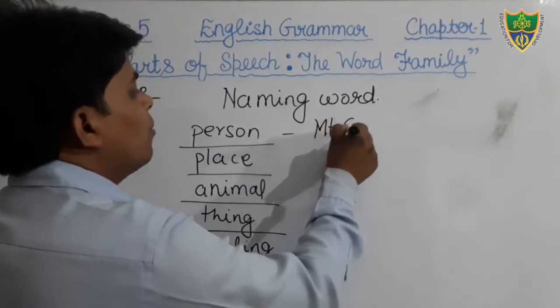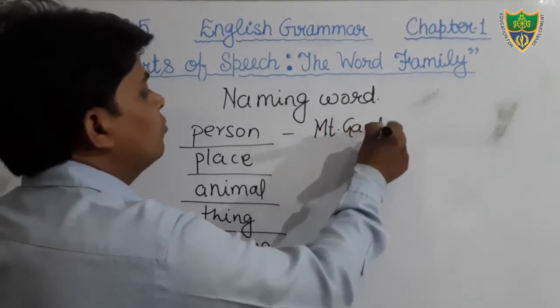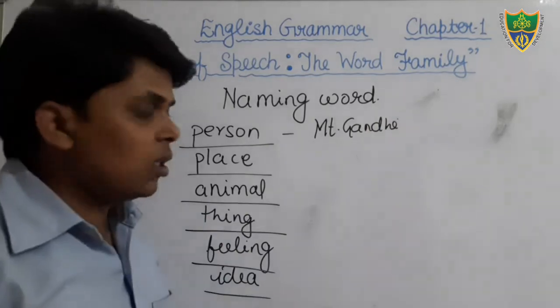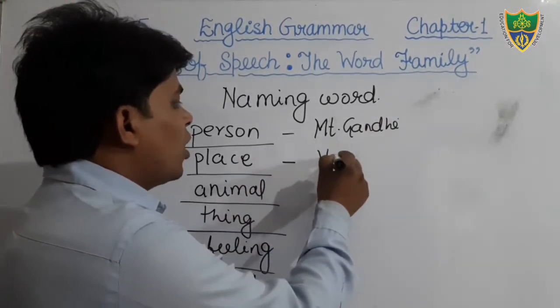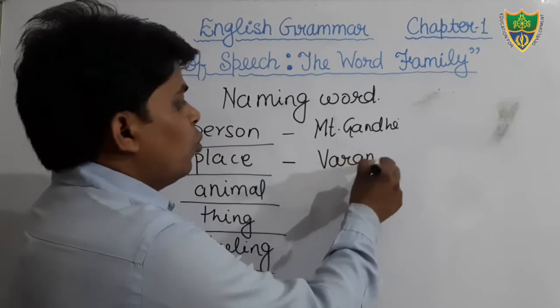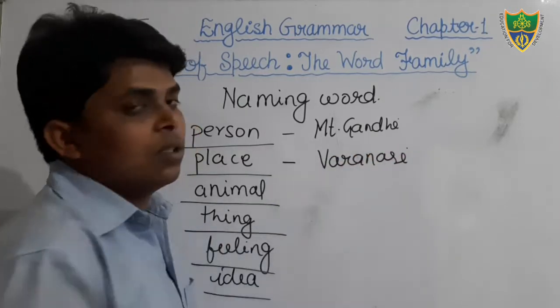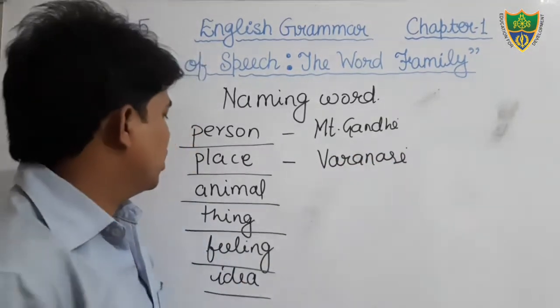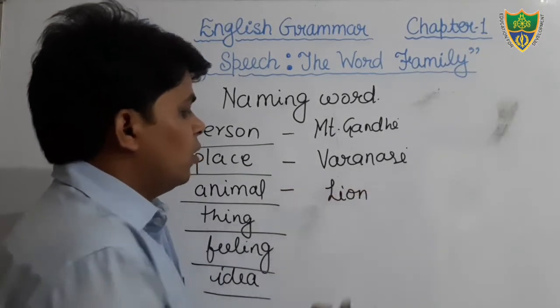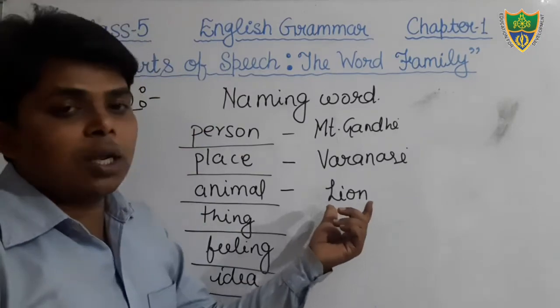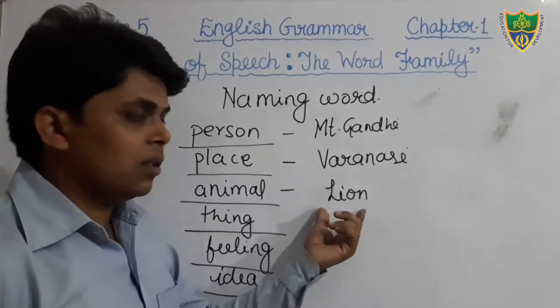Mahatma Gandhi is the name of a person, that is noun. Place, suppose that you are saying Varanasi. Varanasi is the name of a place, therefore that is noun. Animal, there are so many animals. When we take the name, that is a noun.